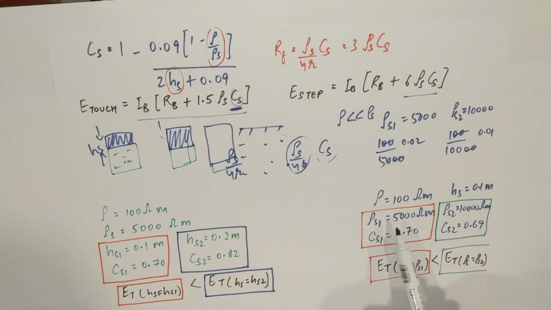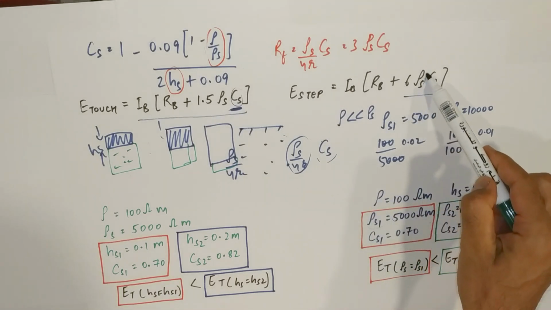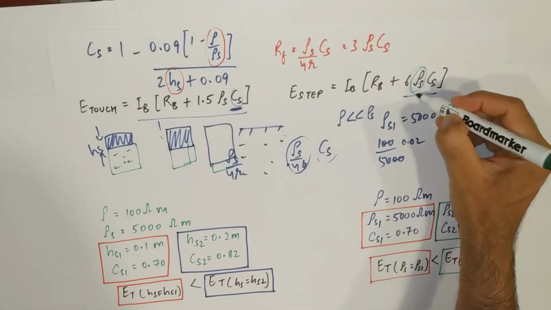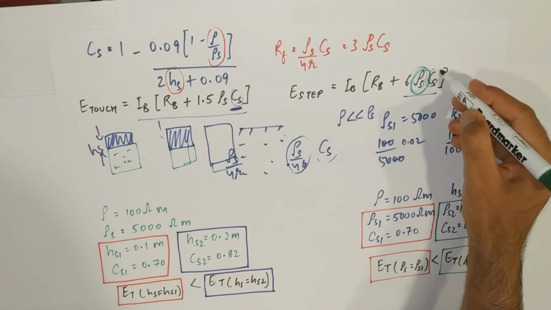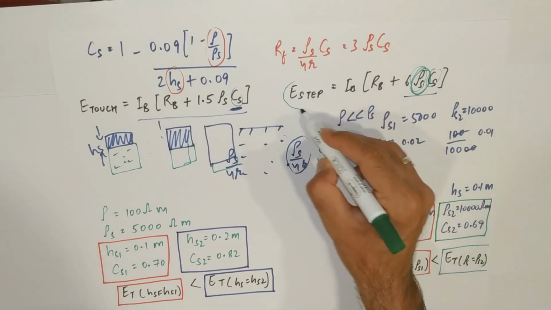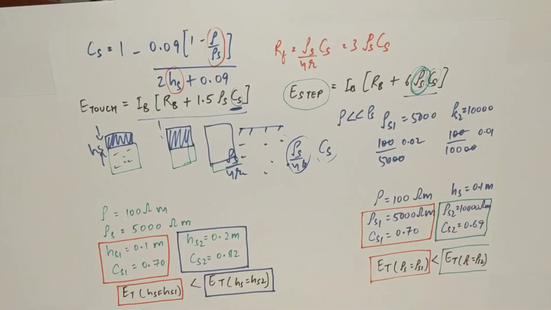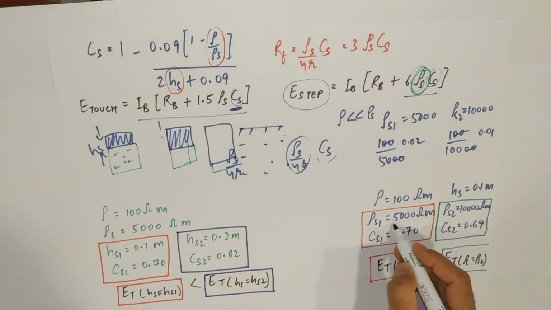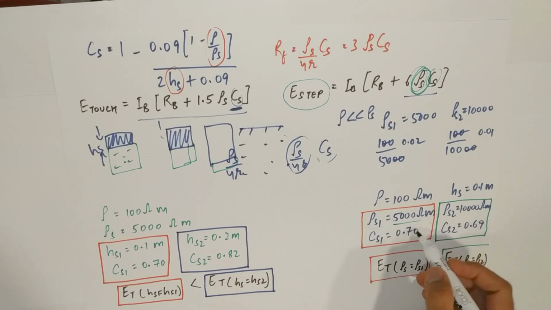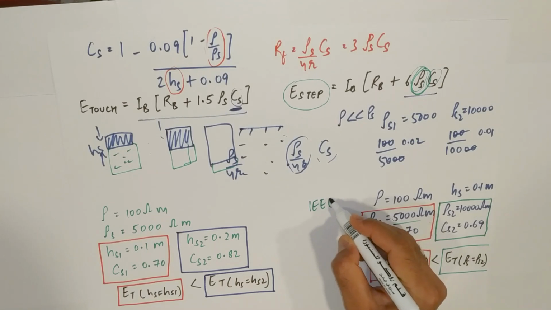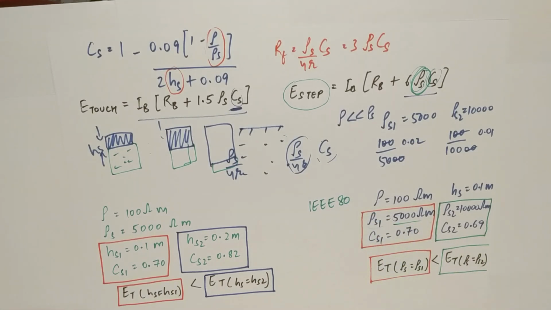But as you have increased rho s1, rho s2 is increased, that is surface layer resistivity is increased. So keeping this component same and increasing this will eventually increase the tolerable touch and step potential limits. So there are two ways to increase, as you might have seen. So the values for these, what is for granite, what is for concrete, wet or dry, and what is for asphalt, are mentioned in IEEE 80. So you can refer to this standard for surface layer resistivity values. I hope this concept is clear to you now.